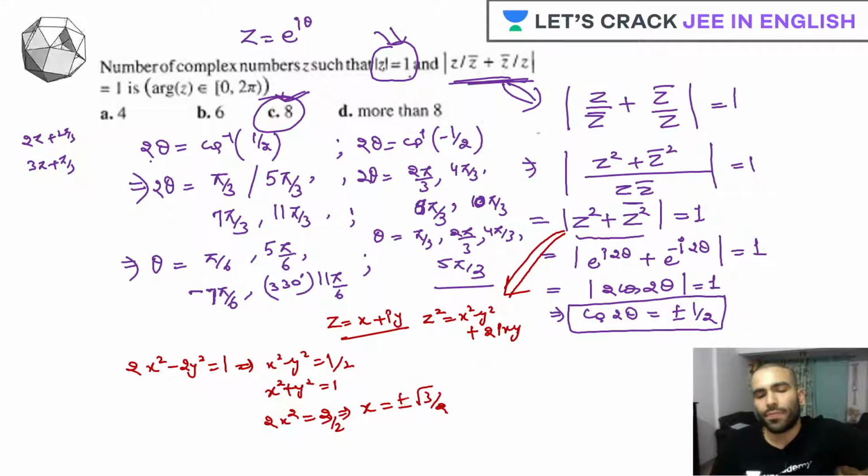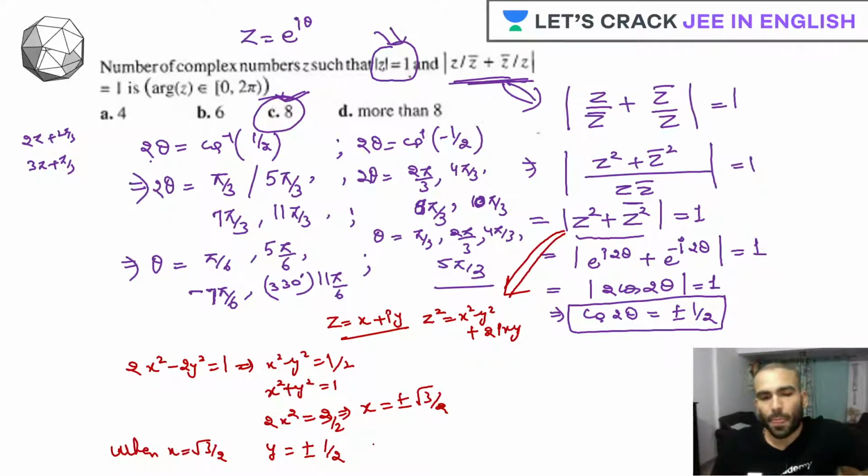So based on this positive x, when x is root 3 by 2, so when it is 3 by 2, this will go here. So we'll have y, will y have two values, and those values will be what? Those values will be plus minus half.